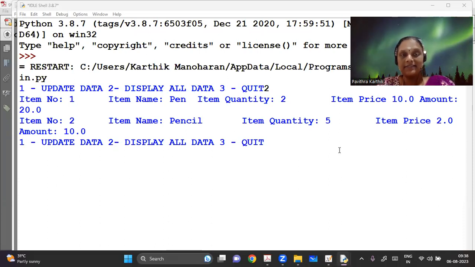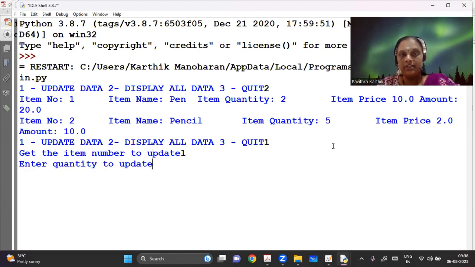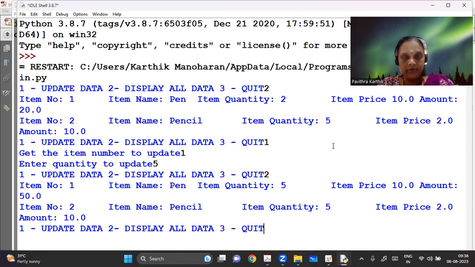I can see that it has displayed whatever is already there. Now I can update my data. Item number 1. The quantity is initially 2. Let me make it 5. Let me try to display the data now. The quantity you can see here, it was 2, and it has become 5 here. So it has been successfully updated.